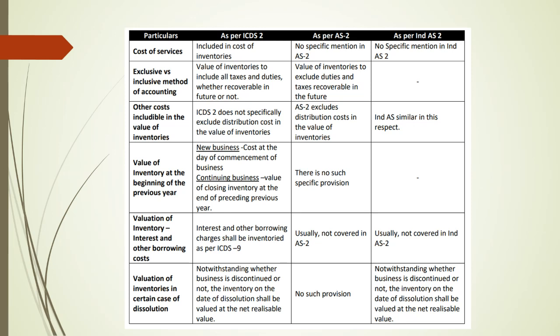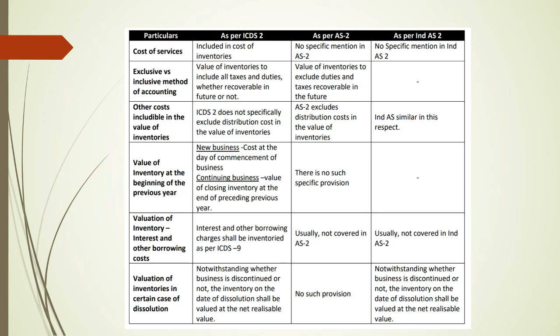In AS 2 and Ind AS 2, there is specific mention regarding distribution cost, and both standards prescribe that distribution cost has to be excluded. Whereas in ICDS 2 there is no specific mention that you have to exclude distribution cost, apart from which selling cost has to be excluded. So there is a specific distinction between those two terms, selling cost and distribution cost. Packing, repacking, etc. can constitute distribution cost. There is no specific mention of those things, so you can definitely include them while valuing inventory as per the ICDS 2 standard.